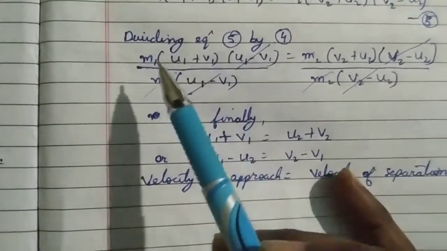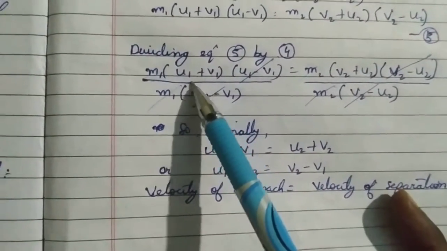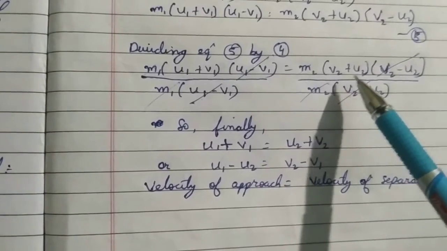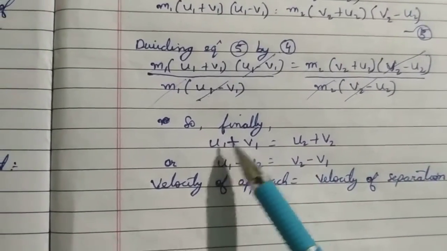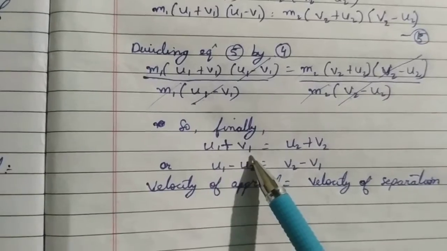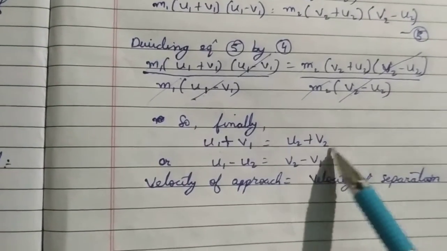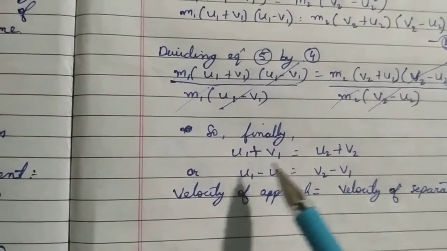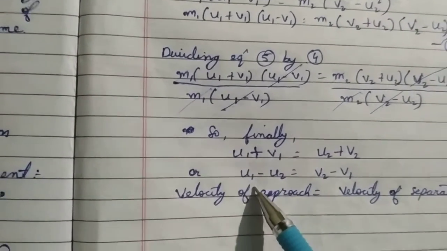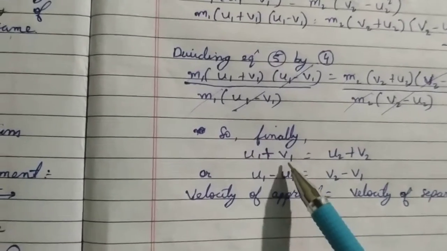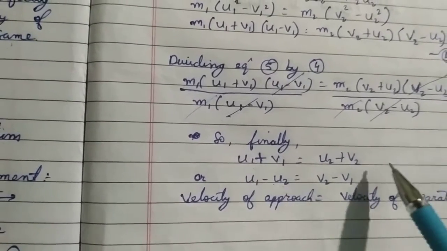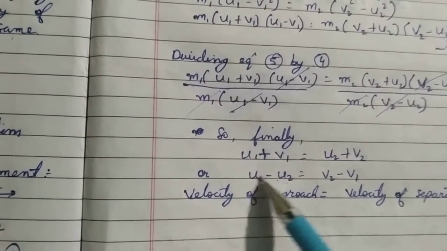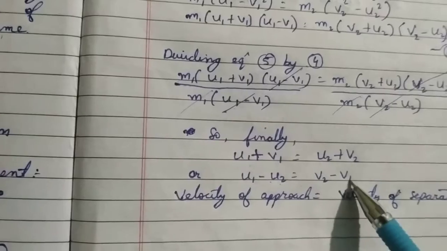Finally, u1 plus v1 will be left on the left hand side, and u2 plus v2 on the right hand side. So u1 plus v1 is equal to u2 plus v2. Again I shift u2 from the right hand side towards the left hand side, so we get u1 minus u2, and I shift v1 towards the right hand side, so we get v2 minus v1. So u1 minus u2 is equal to v2 minus v1.